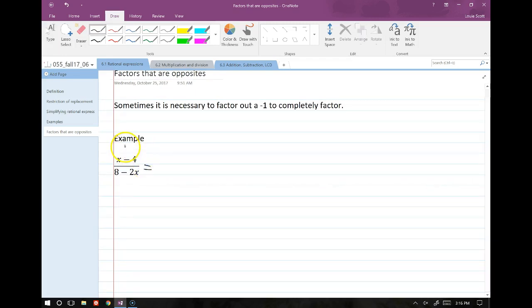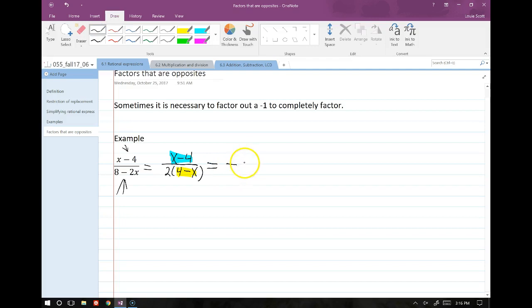So for this one here, we would notice that this polynomial on top is prime, so we just leave it be. But this one, we could factor a 2 out to start off with. So we have x minus 4. A 2 is factored out, which leaves us with a 4 minus x. And we'll notice real quick that x minus 4 is the opposite of 4 minus x. So all we do is we factor out an extra negative.